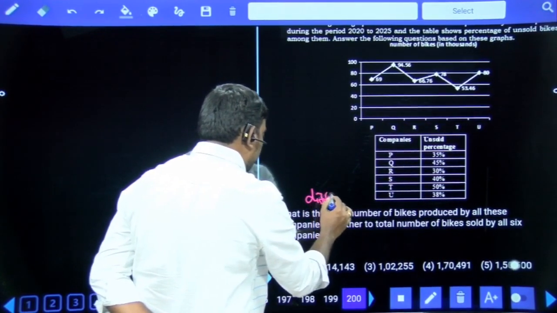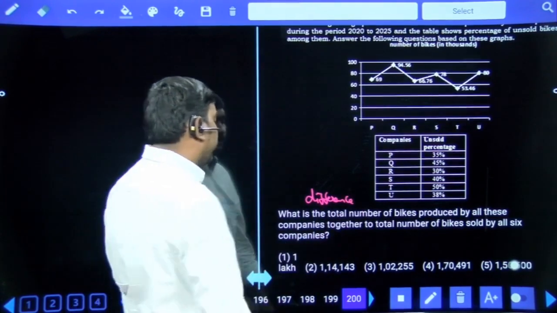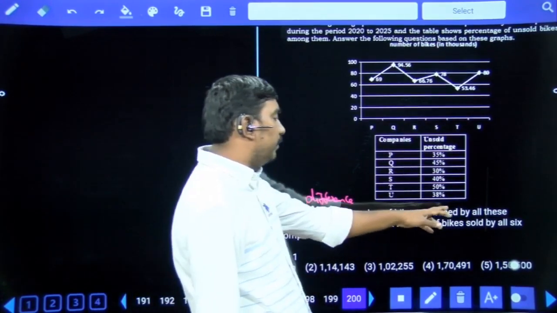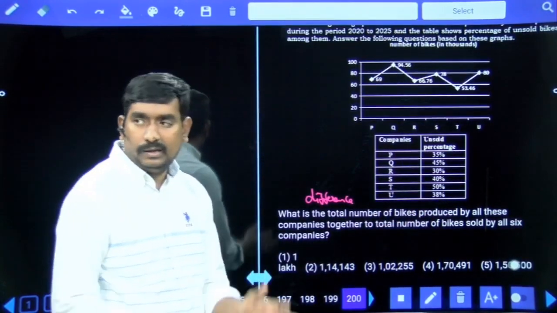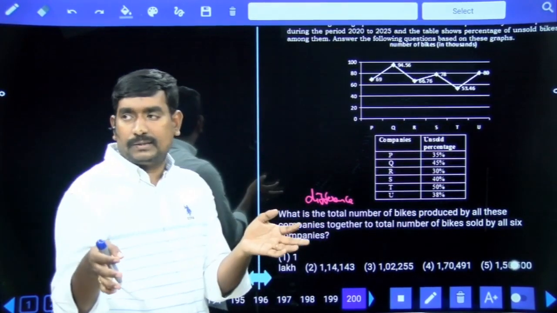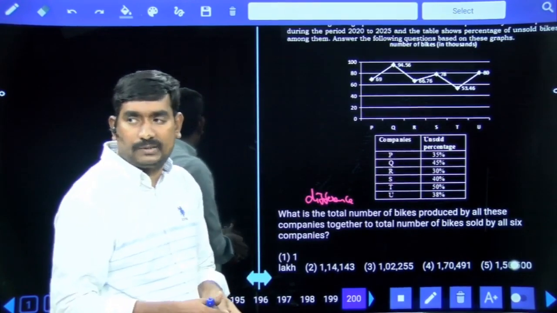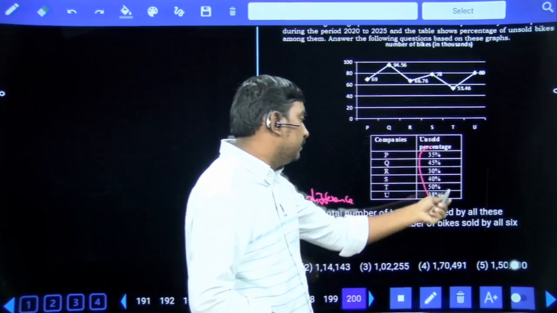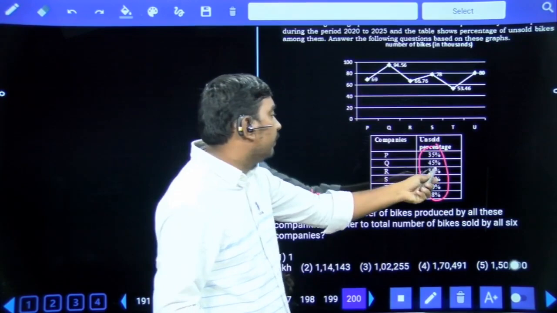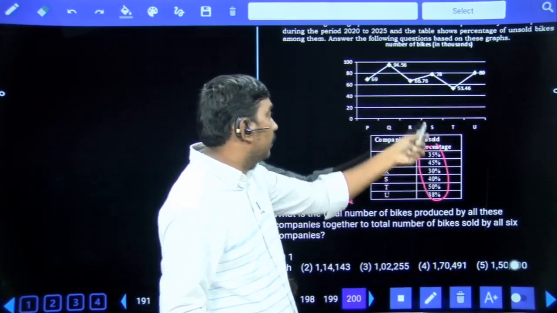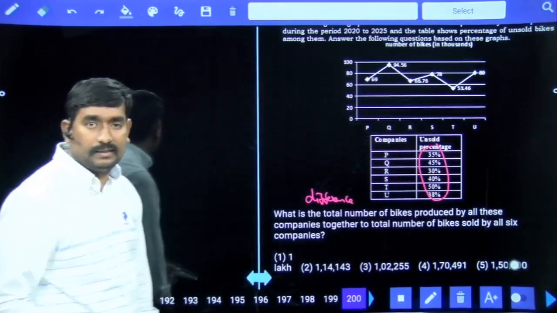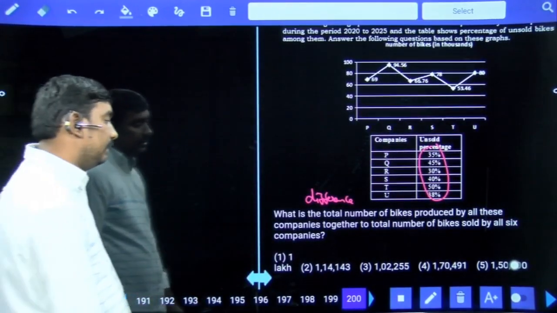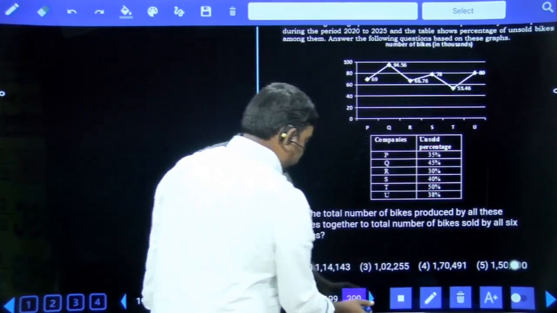I hope the question is like this: what is the difference between the total number of bikes produced by all these companies together to the total number of bikes sold? Bikes produced, bikes sold. Difference means unsold bikes only. So unsold bikes means these are 35% of P, 45% of Q, 30% of R. You need to add all the values. Then only you will get the answer. This is the meaning of the given question.